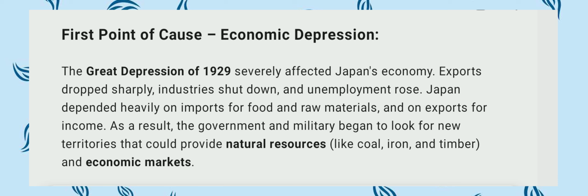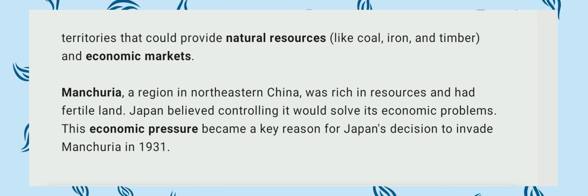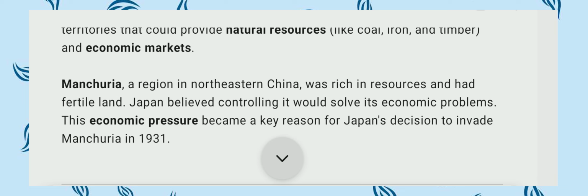When the economy was down, Japan could not survive, so it looked to other territories for raw materials, food and supplies. It was searching for new territories that provided natural resources like coal, iron, timber, and an economic market. In this search, it saw a region called Manchuria in the northeastern side of China, which had rich resources and fertile land.